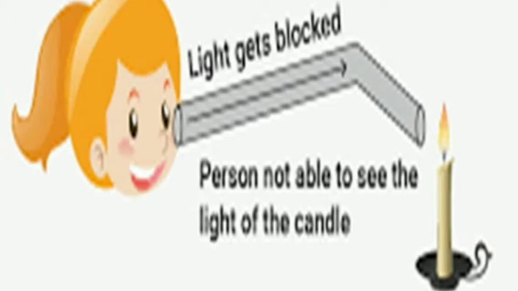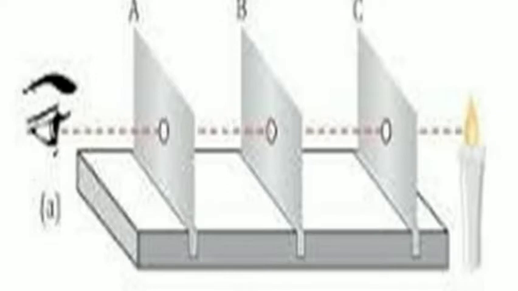Now let's perform another experiment. For this, you need some plain cards. Make holes at the center of each of them. Now take one burning candle. What will you see?